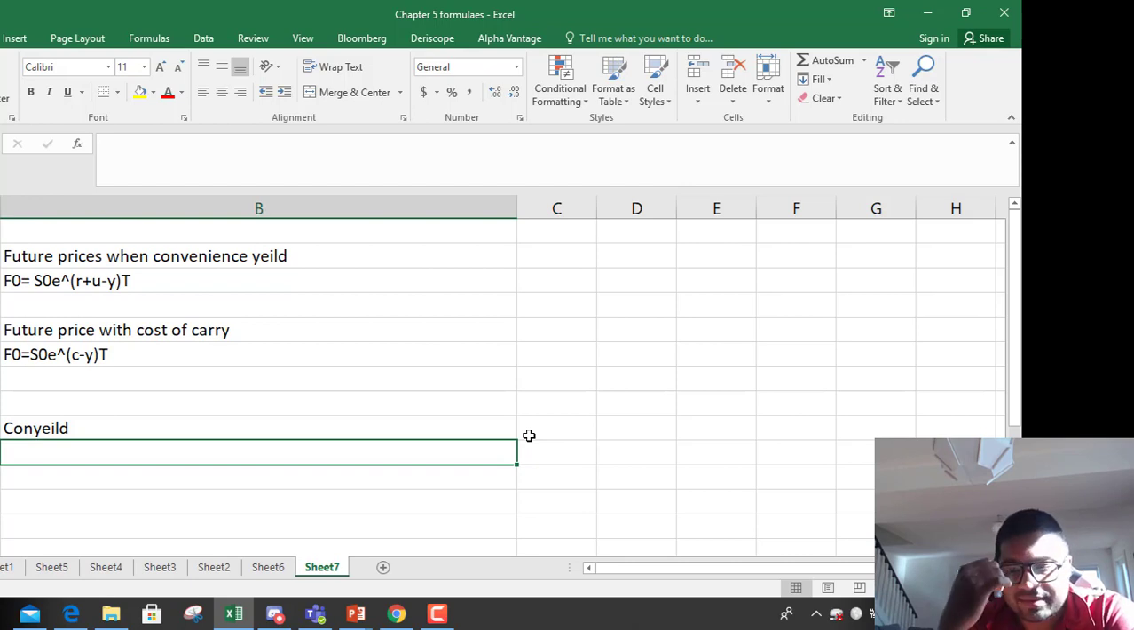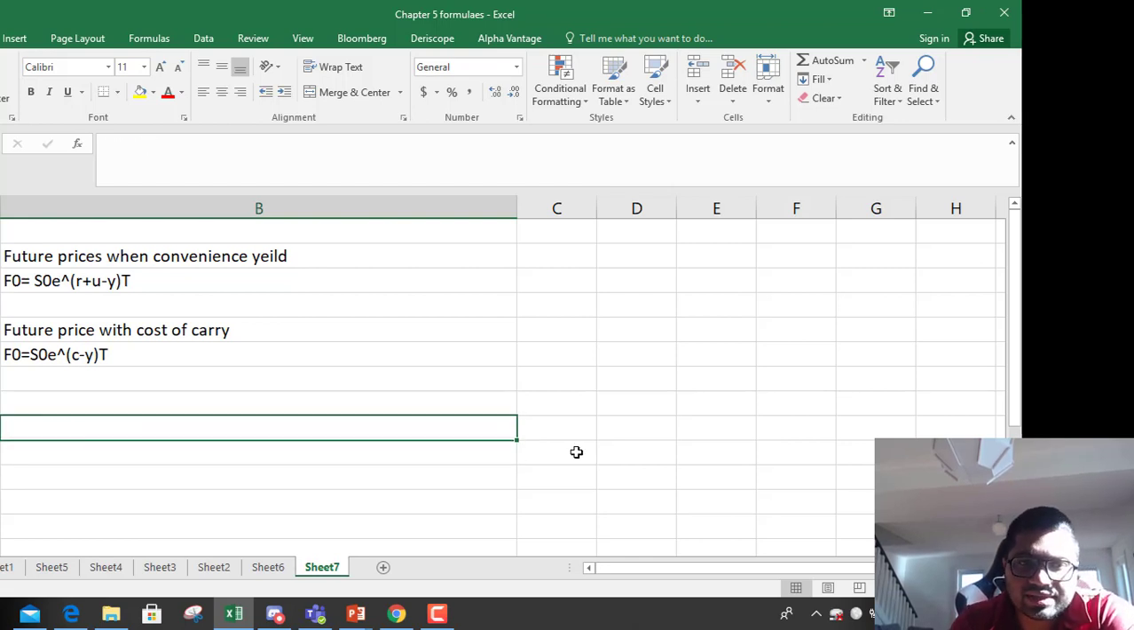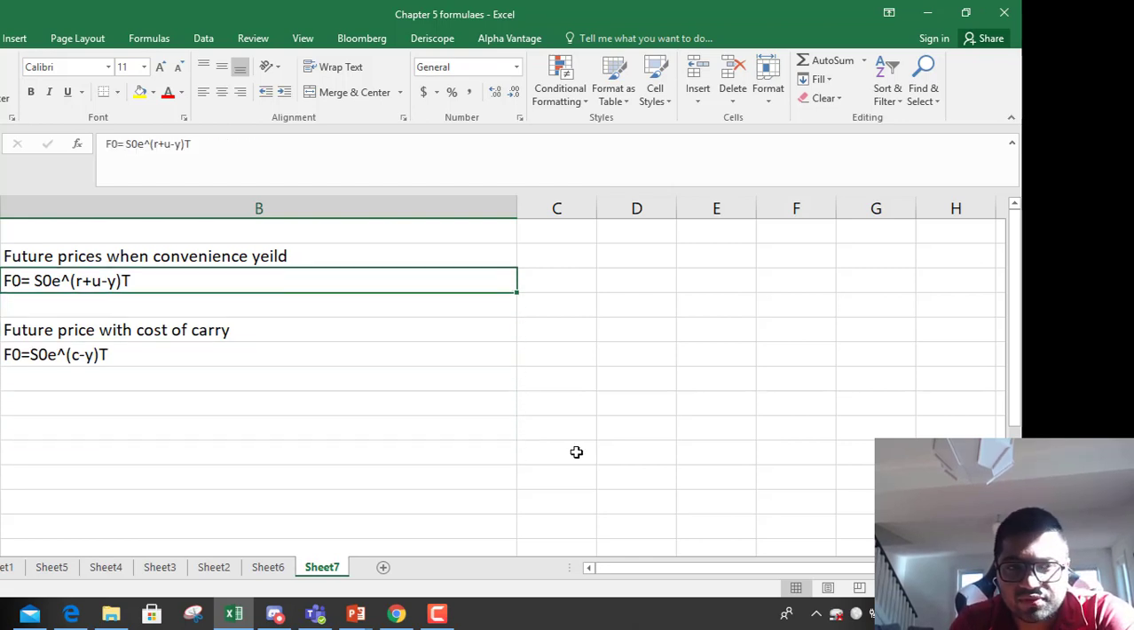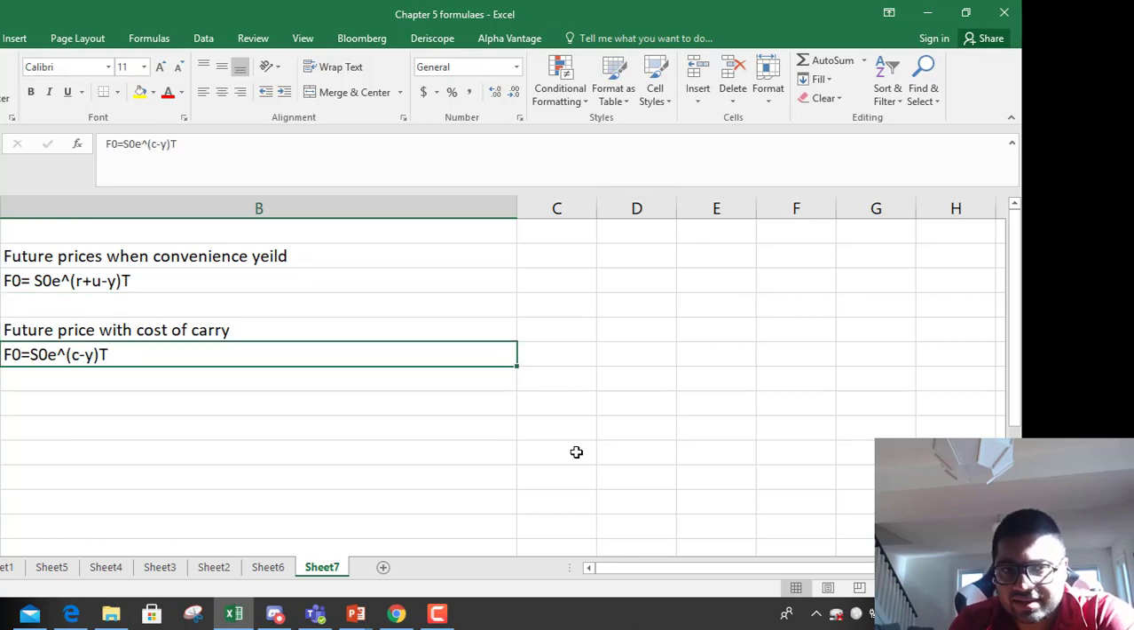Cost of carry is the other way around. If you are actually having that asset, then you may have to spend something to carry that asset. So that is considered to be cost of carry. So when convenience yield is given, we use this formula to calculate future price. When cost of carry is given, we use this formula, and when cost of carry and convenience yield both are given, we use this formula to calculate.